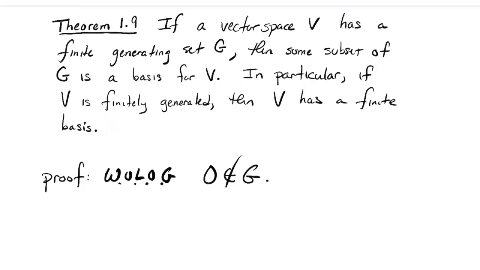I still have a finite set and it wouldn't change the span. So that's what I mean by without loss of generality, I can just assume that 0 is not in this set G. Okay, so we're going to proceed by induction. The proof is by induction on the number of elements in this set G.